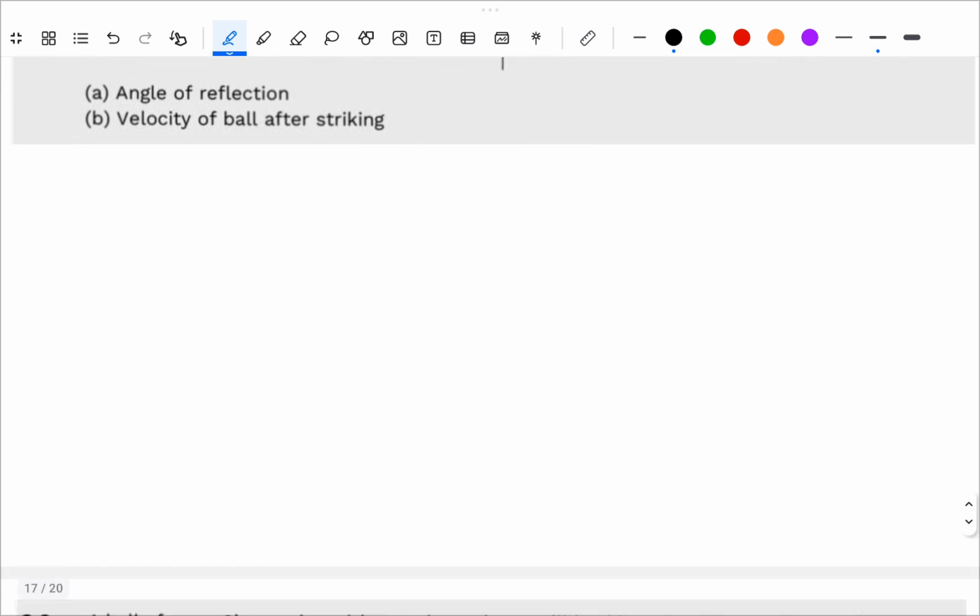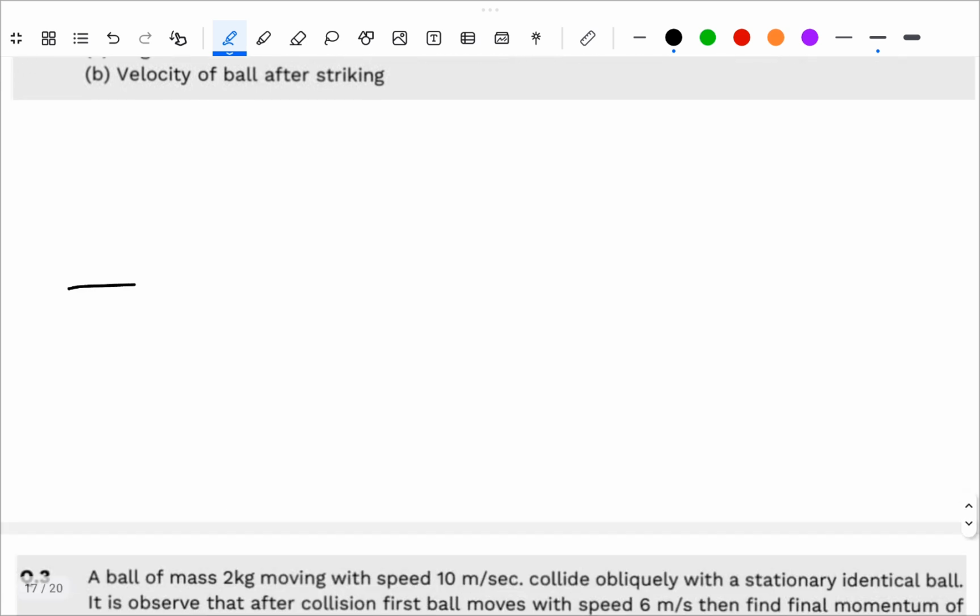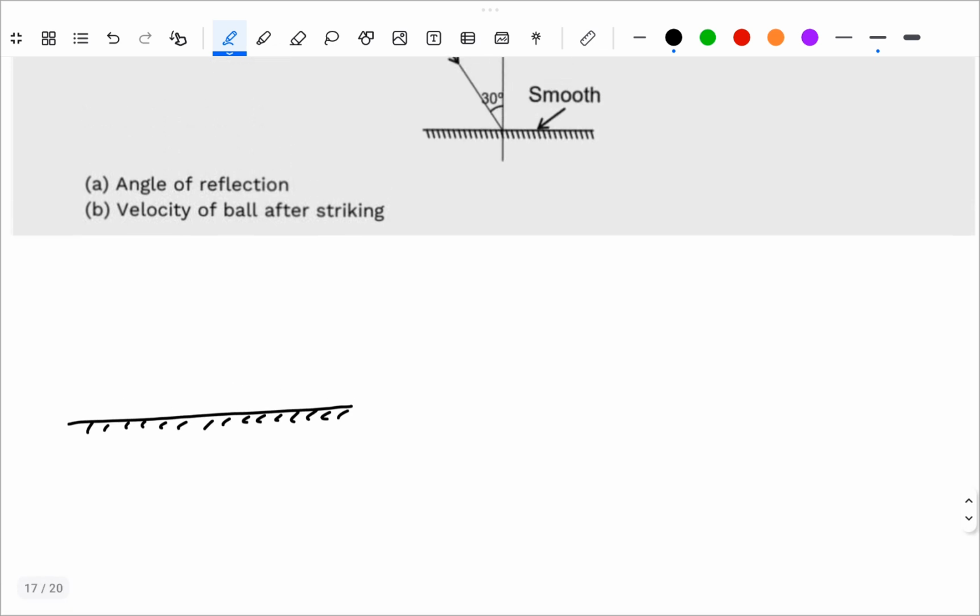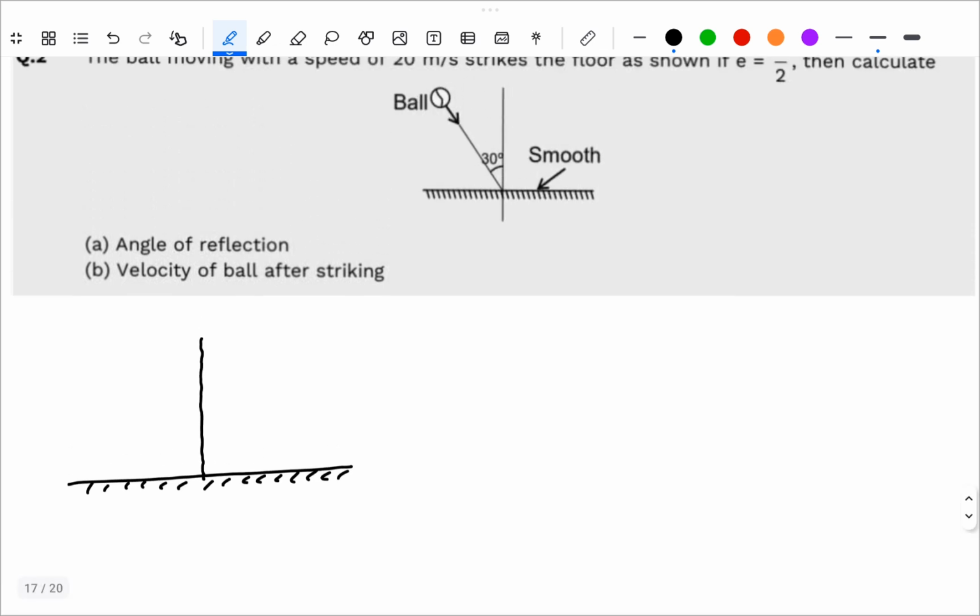So this is the situation. Here is a ball.